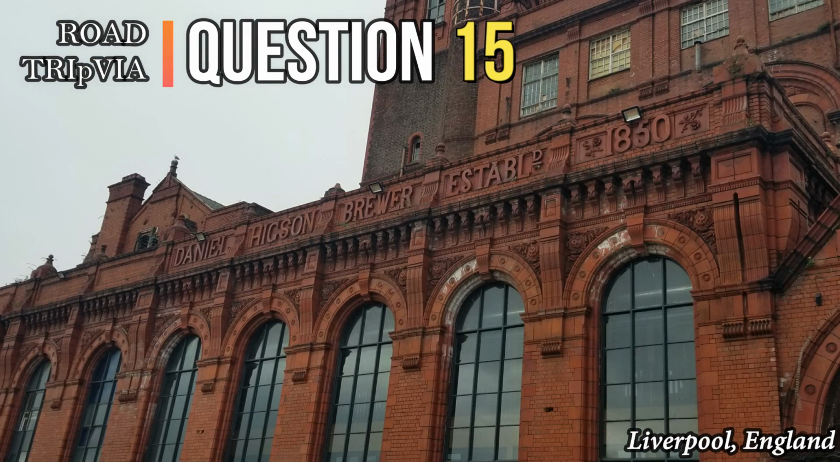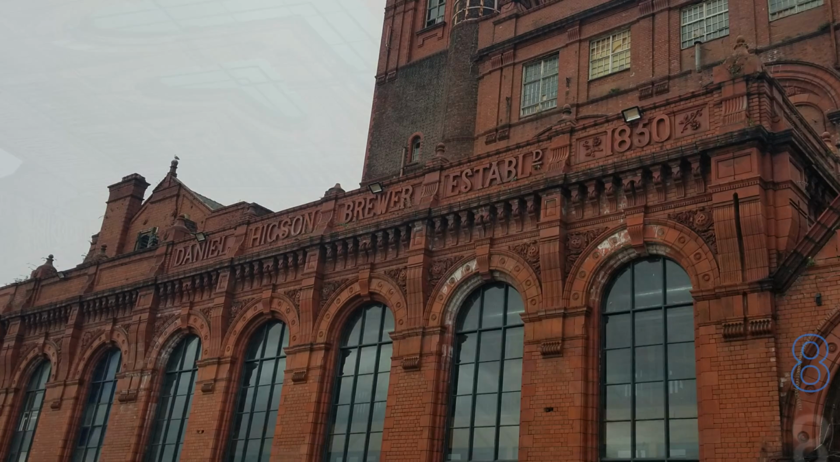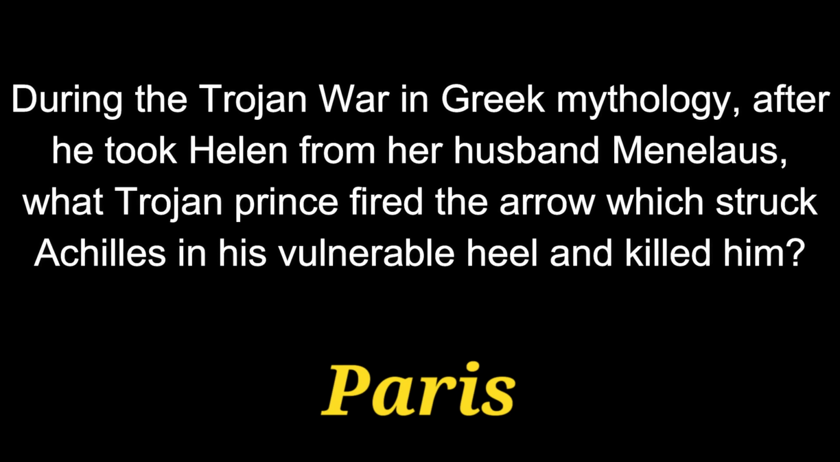Question 15. During the Trojan War in Greek mythology, after he took Helen from her husband Menelaus, what Trojan prince fired the arrow which struck Achilles in his vulnerable heel and killed him? The answer is Paris.